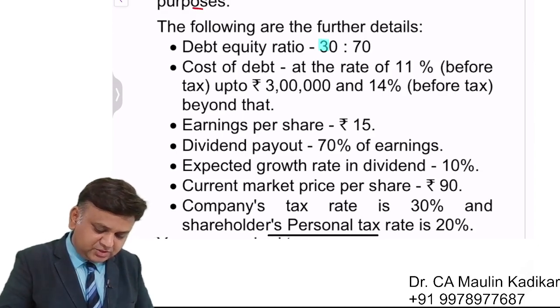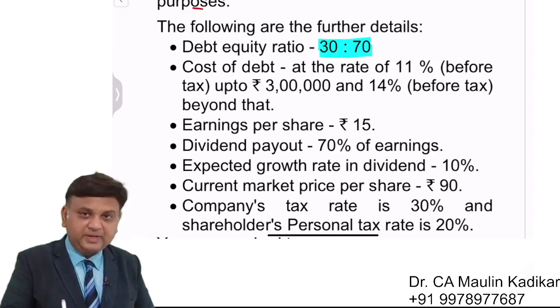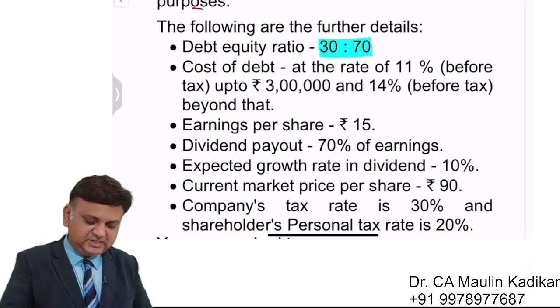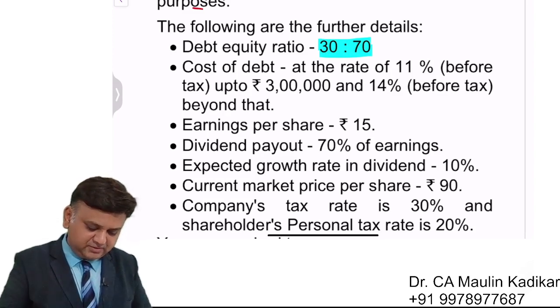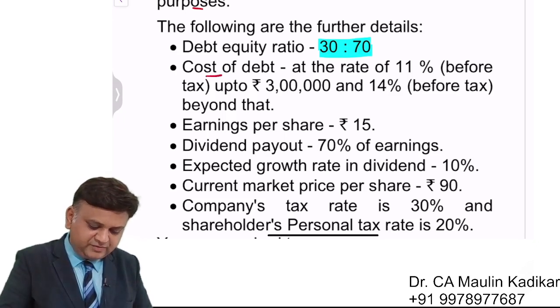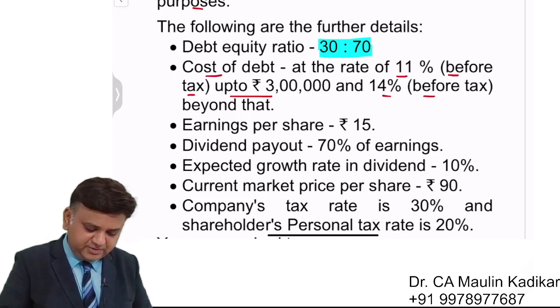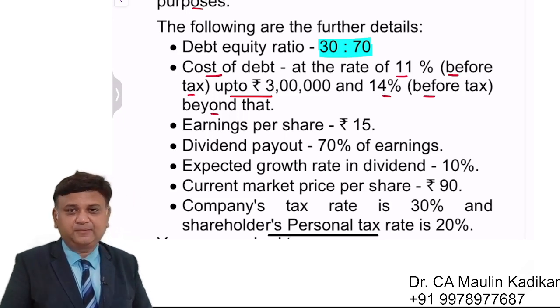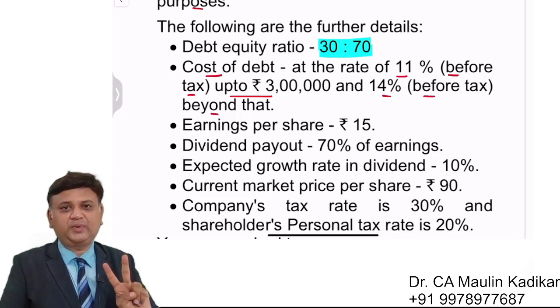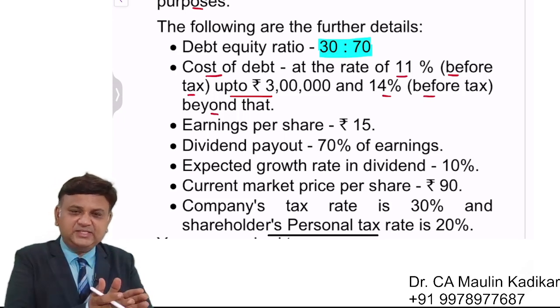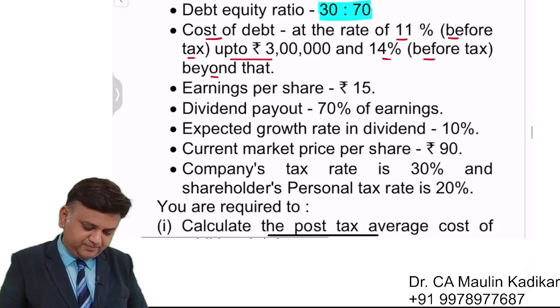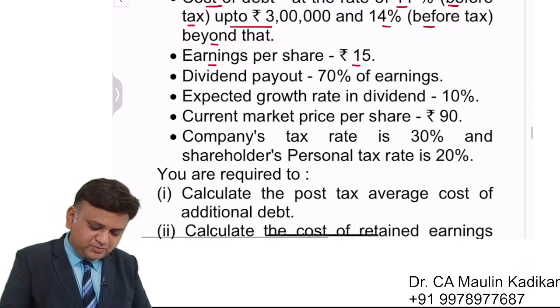Debt equity ratio is 30 is to 70. Means 30% is the debt financing, 70% is equity financing. Cost of debt is 11% before tax up to 3 lakhs and 14% before tax beyond that. EPS is rupees 15.